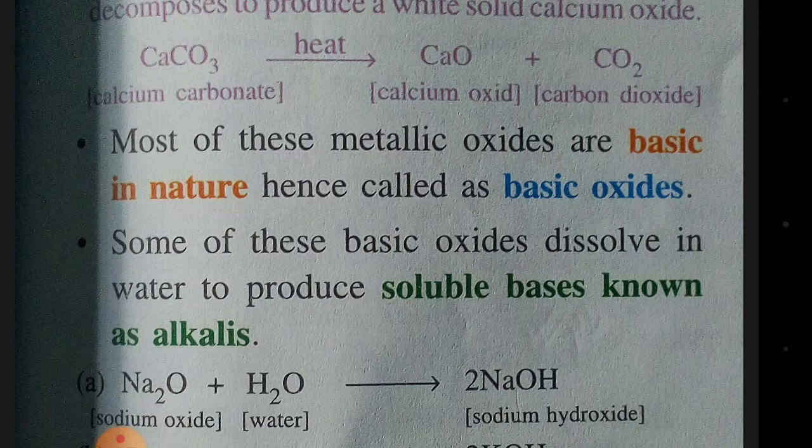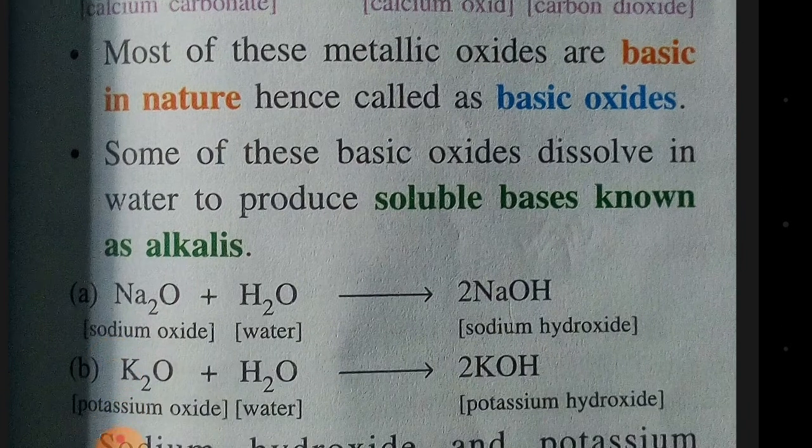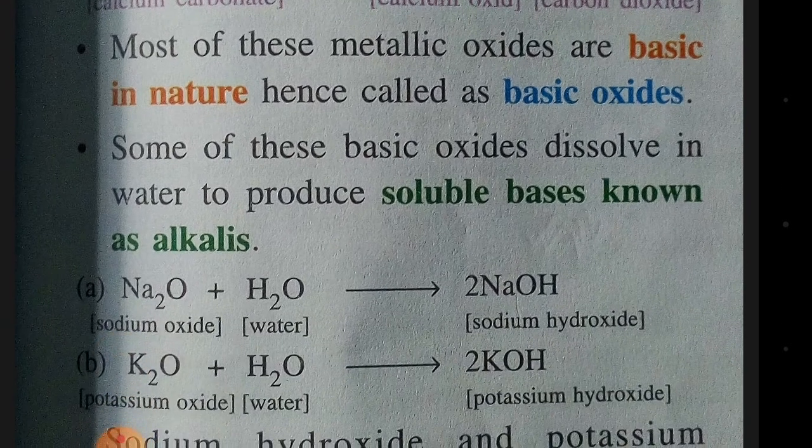Some of these basic oxides dissolve in water to produce soluble bases known as alkalis. So all basic oxides are not soluble in water. Some basic oxides are soluble in water and they are called alkalis. So what are alkalis? Alkalis are soluble bases.